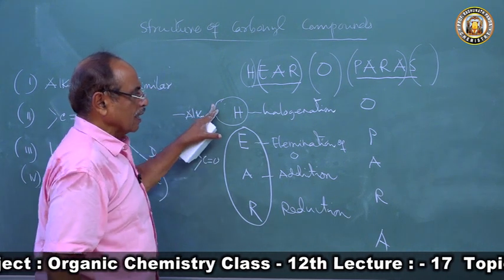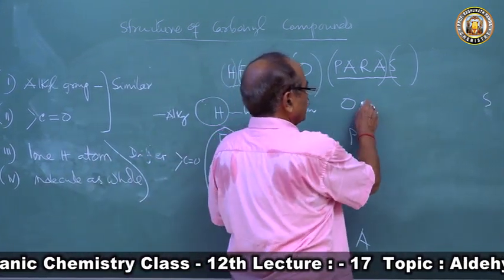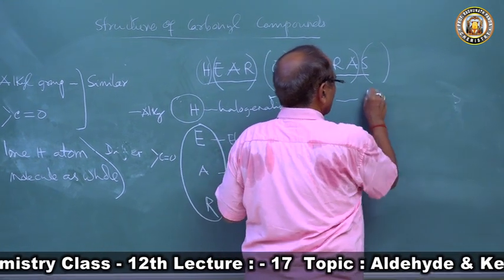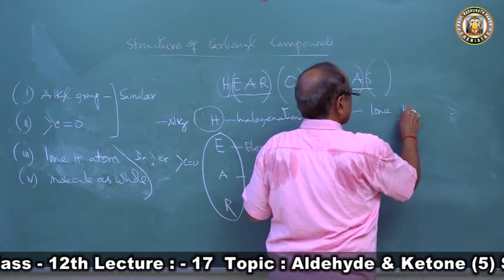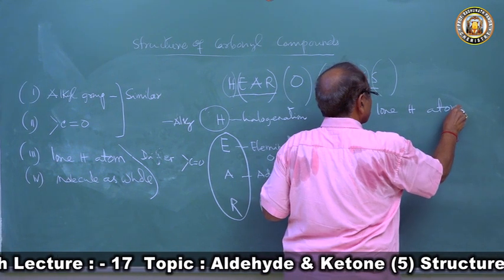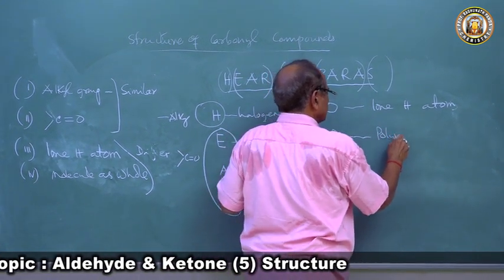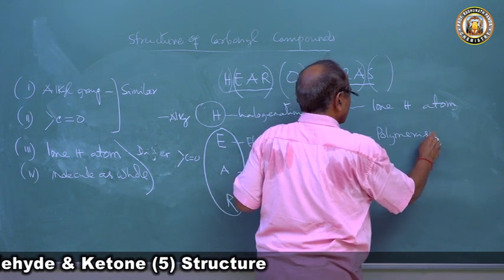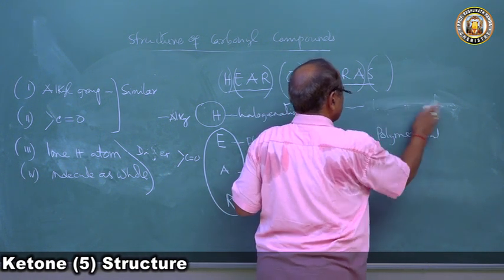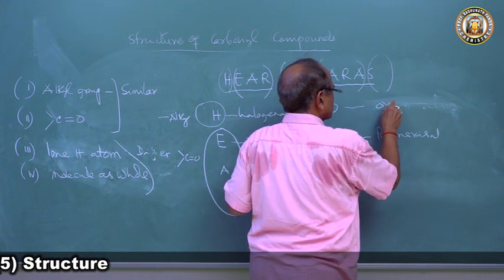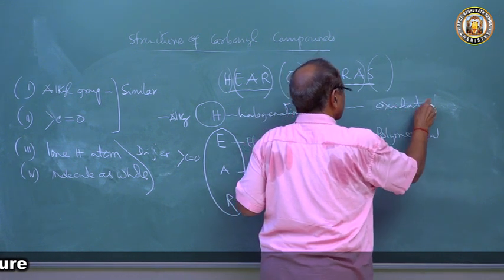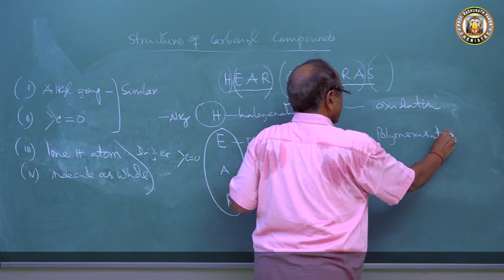This will be similar, and this will be similar. And O, reaction of the lone hydrogen atom, that is there in aldehyde, not in ketone. O, P. P is polymerization. Polymerization will go. This O is oxidation, that is a lone hydrogen atom reaction. Polymerization reaction.